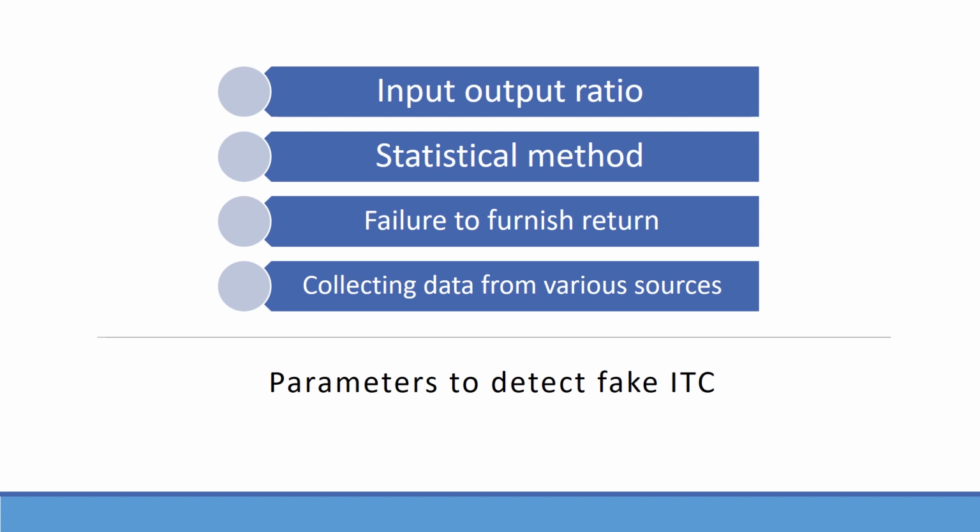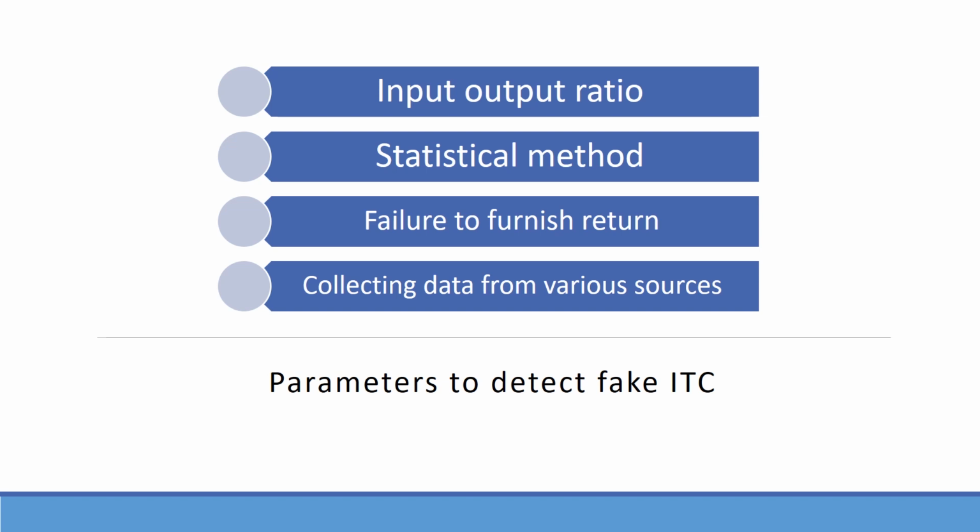Failure to furnish return. One of the indicating factors of fake invoices is not filing the returns properly or not at all filing. It is a well-known fact that the companies issuing fake invoices will issue the invoices for the purpose of claiming ITC and do not file their return. There might be another scenario where the companies issuing the fake invoices file their GSTR1 but not GSTR3B, giving additional benefit to the recipient to claim the ITC.